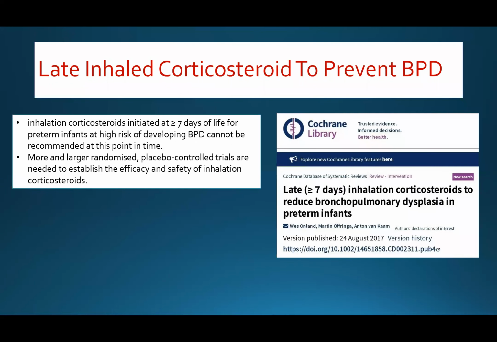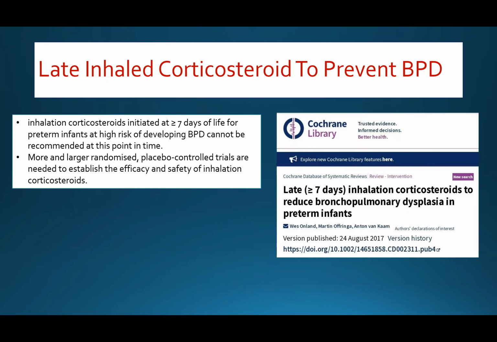Here we have the late inhaled corticosteroid, for which more and larger randomized, placebo-controlled trials are needed to establish the efficacy and safety of the inhalation of corticosteroid, because it is still not recommended at this time.